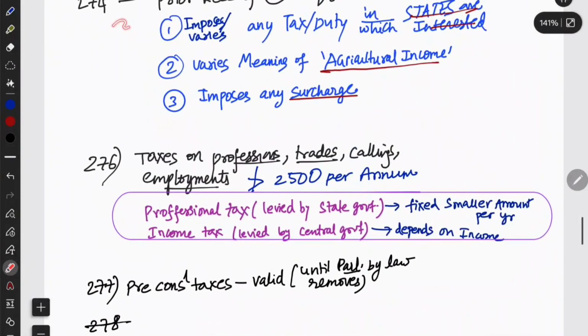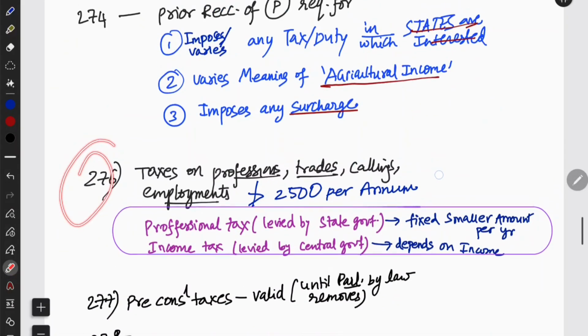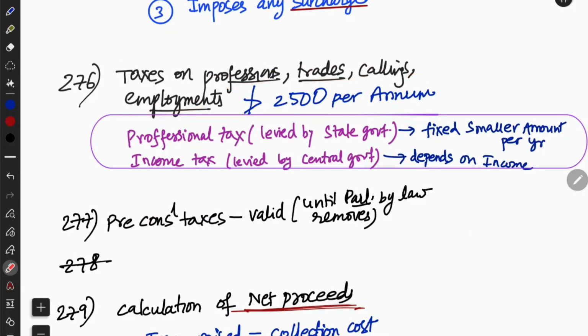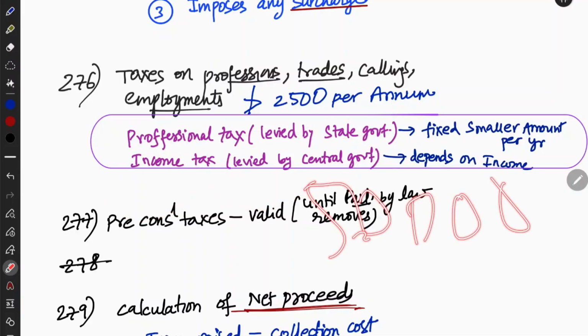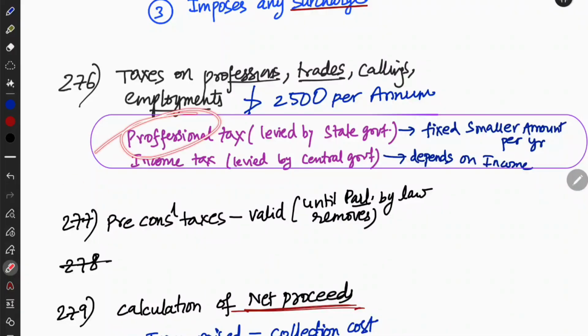Okay, that is Article 274, and we will read 275, that is statutory grants, along with the other grants that we are going to study. And let us see 276. Okay, 276, taxes on professions, trades, callings, and employments. Income tax is levied by the central government. So if you are earning 50,000, you need to pay a certain amount of tax, or for 1 lakh, according to tax slabs you need to pay tax, right? That is income tax. It depends upon your income, and it is levied by the central government. But there is one more tax on your income, that is professional tax. If you are doing some profession, then you need to pay the state government also. That is levied by the state government.